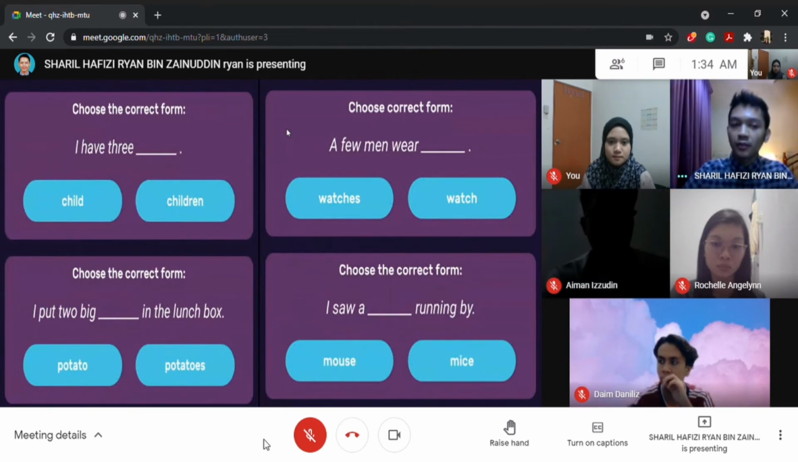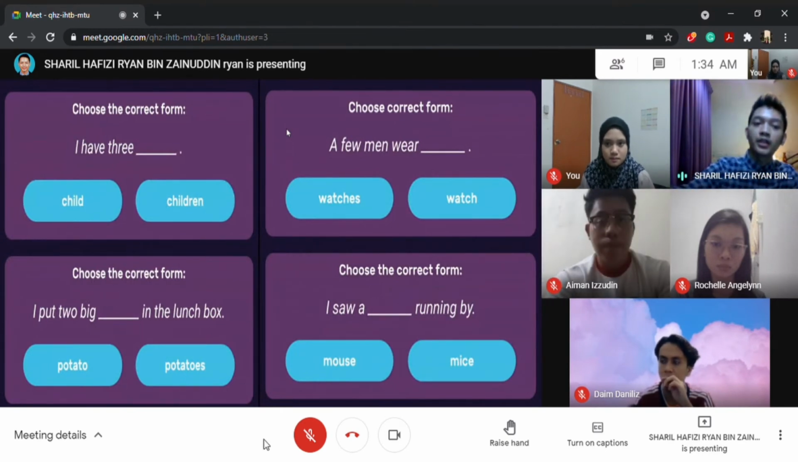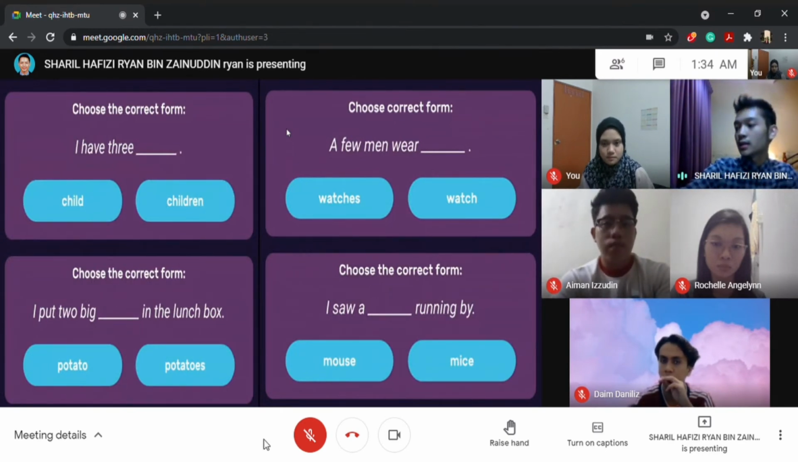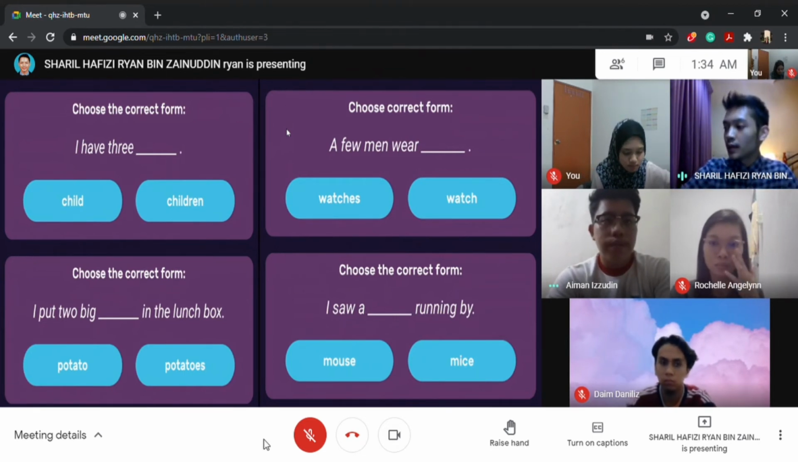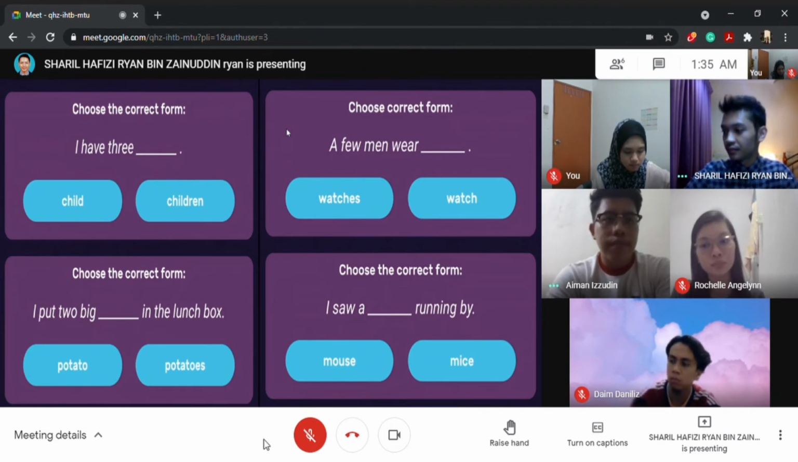So for the first question, I have 3 child or children. What is the correct answer? Aiman, can you give me the correct answer for the first question? I have 3 children, sir. Why do you think the answer is children? Because in the sentence it stated 3. Okay, so it has to be plural. All right, correct. That is correct.